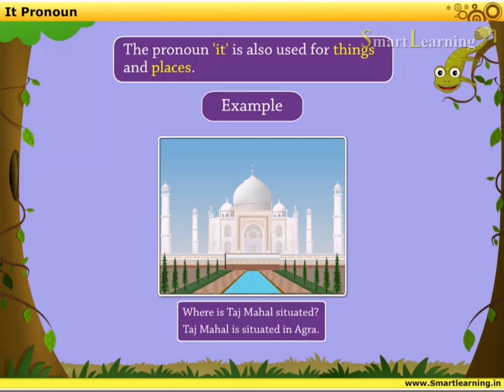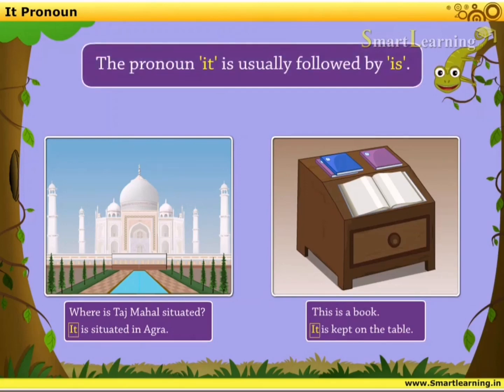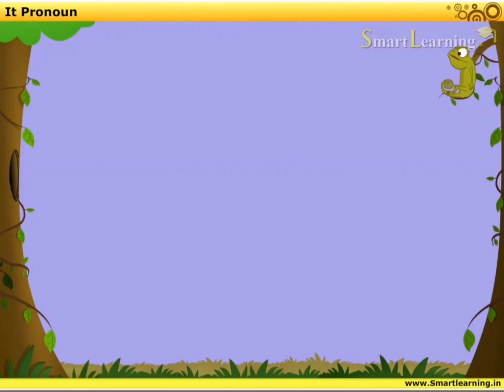So the sentence will be: where is Taj Mahal situated? It is situated in Agra. If we observe both the examples, we can see that the pronoun it is usually followed by is, like it is, and this generally happens in the case of place and thing. I hope you all have understood.